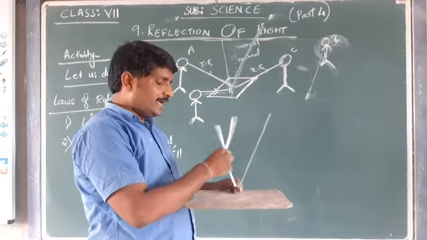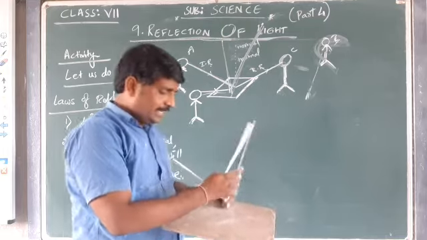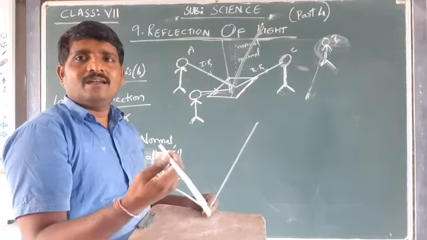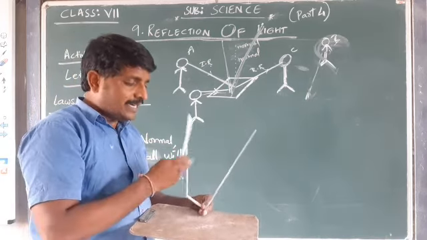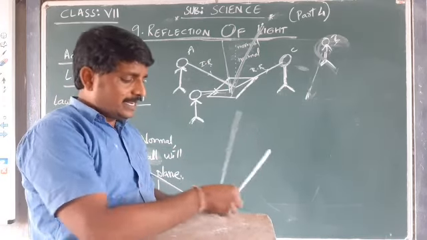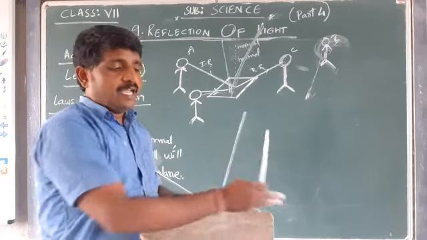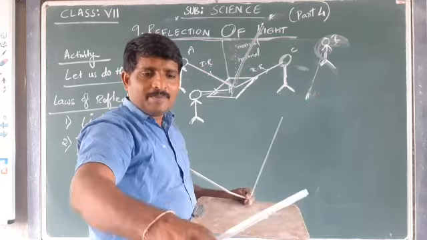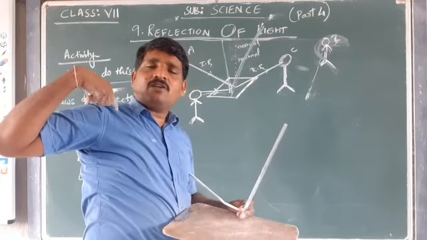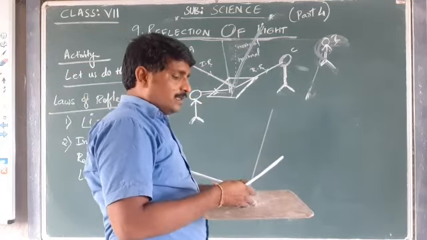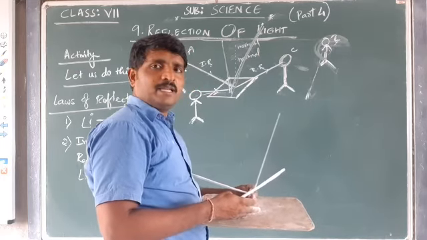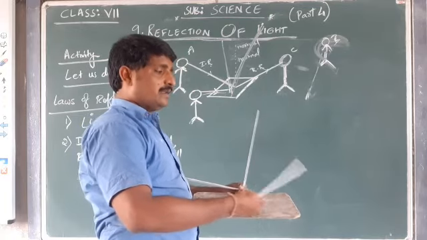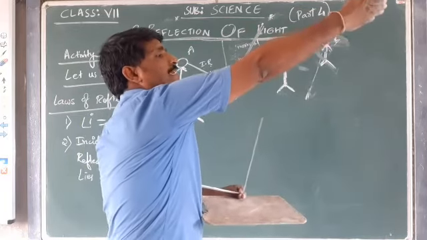That means the incident ray is here. If the incident ray is here and the reflected ray goes this side, it's not possible. The incident ray, reflected ray and normal should all be in the same plane. If a person just moves aside, the incident ray is coming and hitting the mirror and going that side, where it is not reaching me. So that person's image cannot be seen by me. My incident ray is coming and hitting this mirror and going to that side.